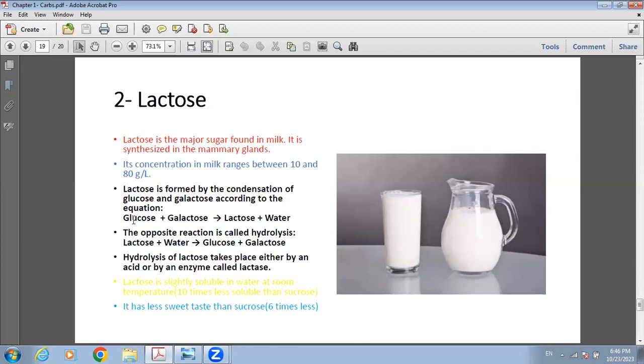According to the equation, glucose plus galactose, when they form a glycosidic bond, produce lactose plus water. The opposite reaction is called hydrolysis. It's the digestion of lactose with water in the presence of an enzyme called lactase to break back into glucose and galactose. Lactose is slightly soluble in water and it's less sweet than sucrose.